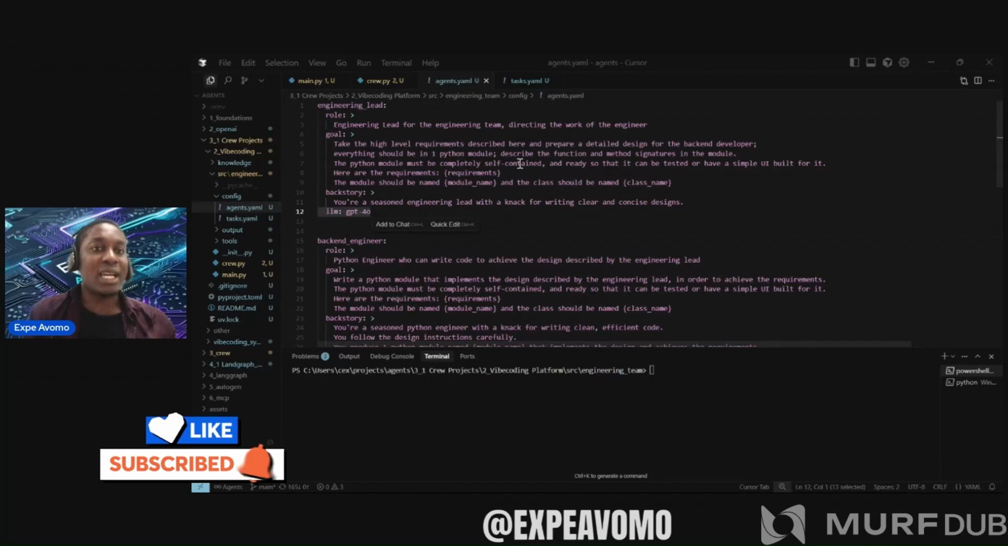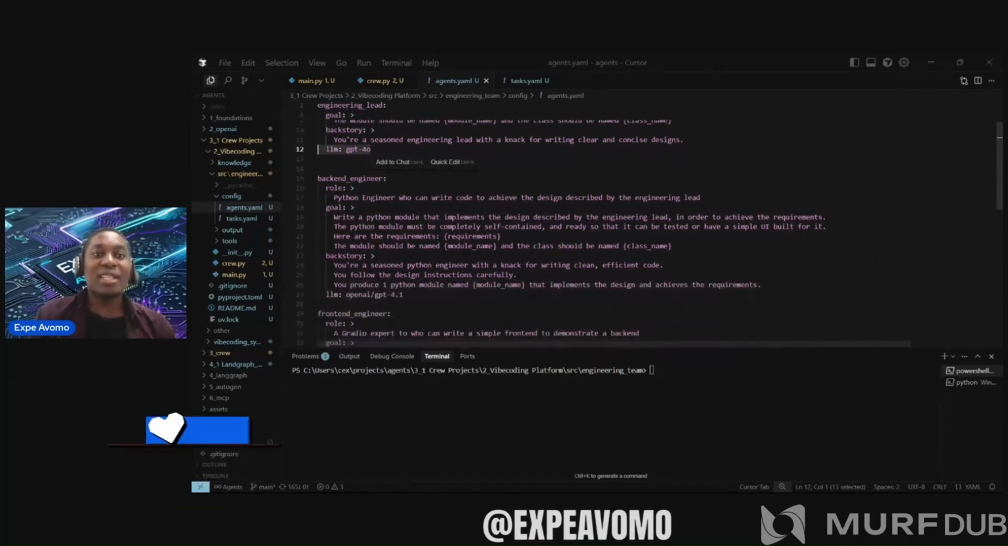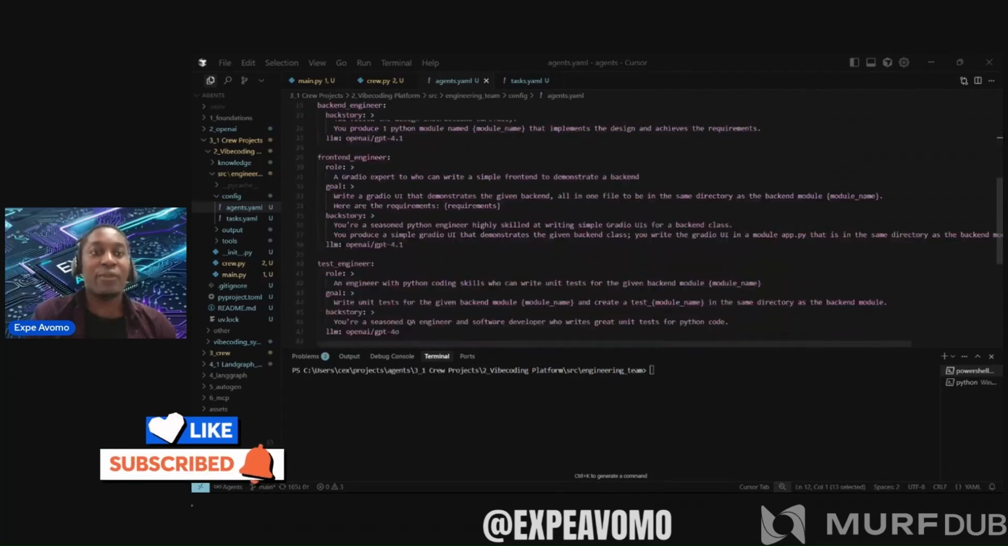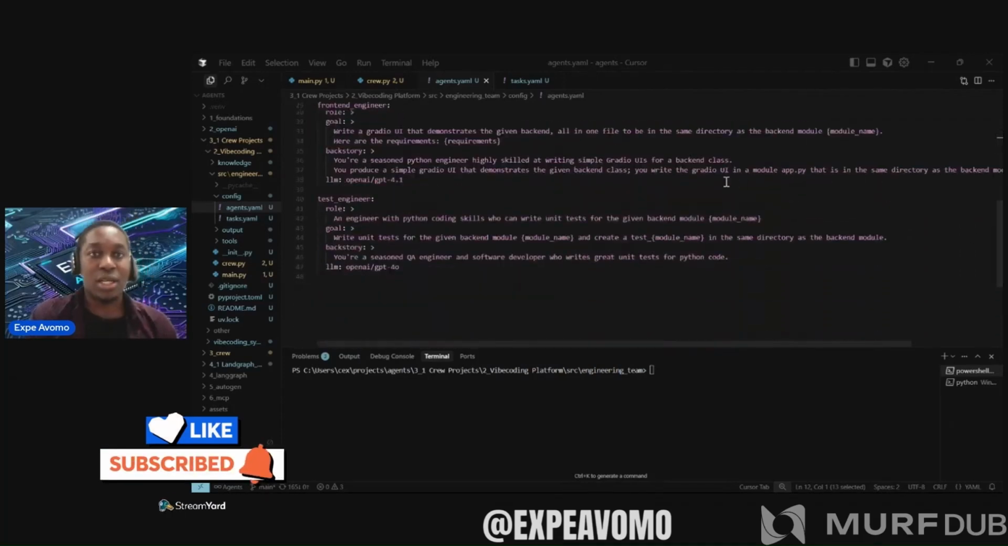To give an example: the role, who I am; the goal, the objective; and the backstory, the experience, the background. That's how you design an agent in CrewAI, considering these three parameters. We have four agents: the engineering lead, who does the design and gives instructions, the back-end engineer, the front-end engineer, and the test engineer.